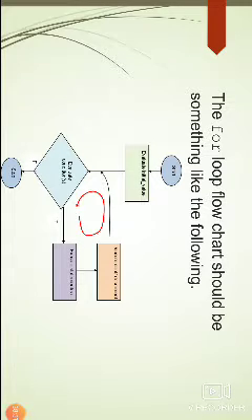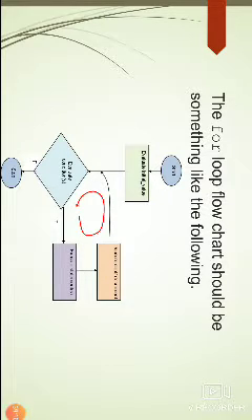If it is true, it will execute the statements. After that, it will increment or decrement the value. Again, the compiler goes to the condition and checks it. If it is false, then the loop will be terminated. So this is the process of the for loop.